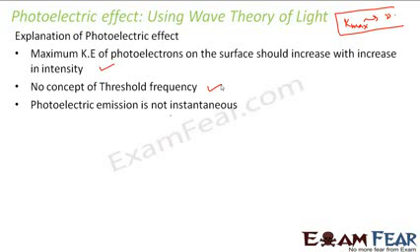According to wave theory, photoelectric emission was not an instantaneous process. So this was again something which was against the experimental observation. But why did they say that it is not instantaneous? Because